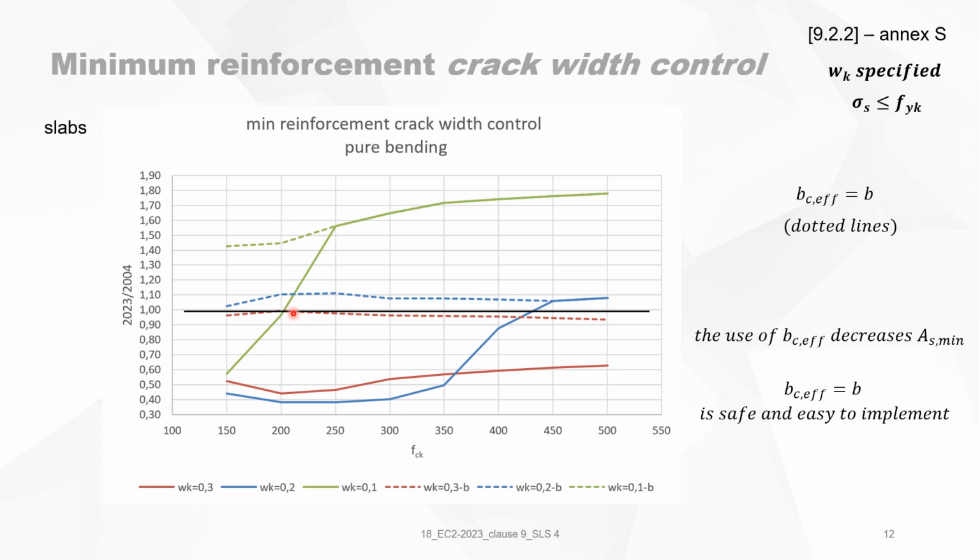Because you can see that those two dotted lines are around the same value as we obtained from the Eurocode 2 in 2004. So what changed in the world? Because we should now need half of the reinforcement, which is very strange. So I recommend to use in all formulas BC effective equal to B. It gives you more logical results.